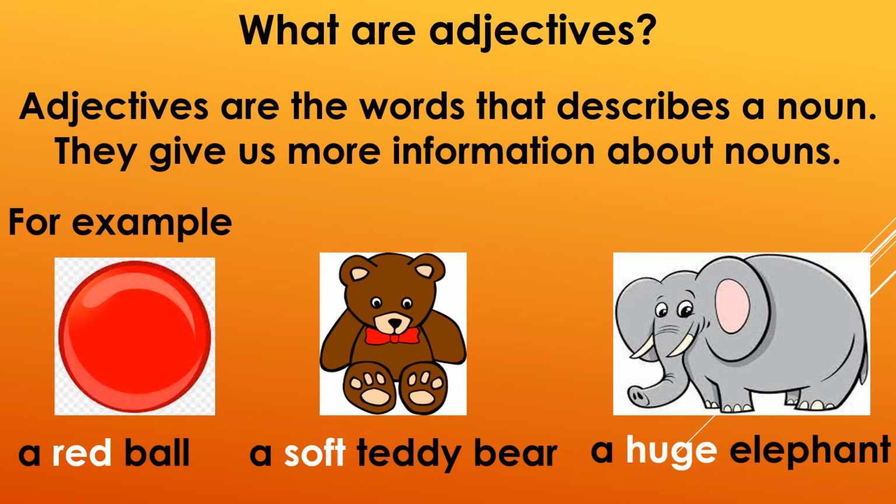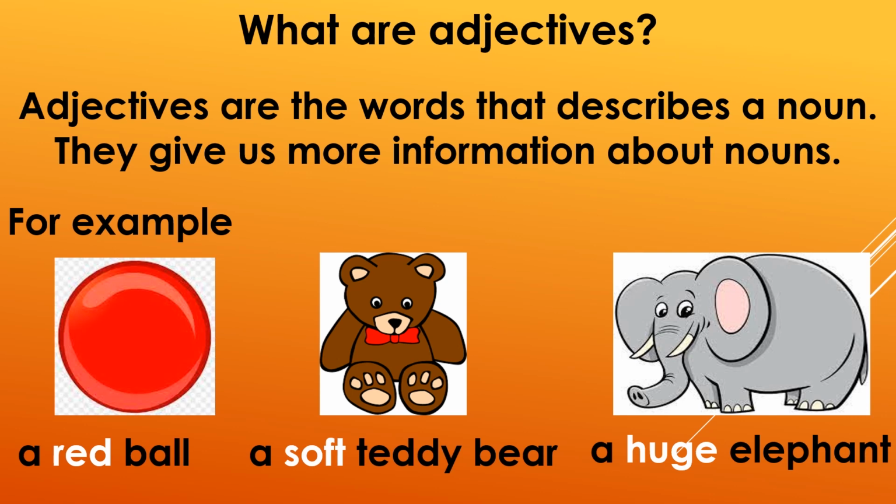See, with the help of an example, I will make you understand. A red ball. Ball is a noun, but how is the ball? What is the color of the ball? It is red. So red becomes the adjective because we are getting more information. See, there is a ball, but the ball is red in color. Let's see the next example. It's written a soft teddy bear. Teddy bear is a noun, but how is the teddy bear? It is soft. So soft will become the adjective.